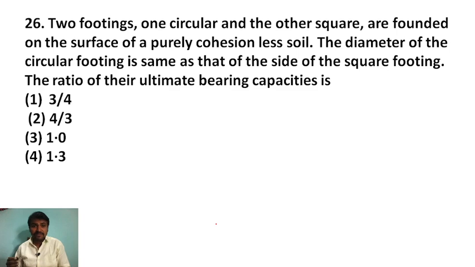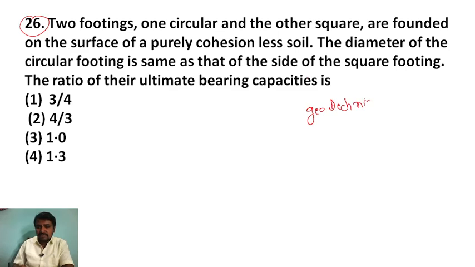Okay, let's begin with today's first question, question number 26. Two footings, one circular and the other square, are founded on the surface of a purely cohesionless soil. This is a geotech question. First of all, we have to understand from which subject this one is: geotechnical engineering.